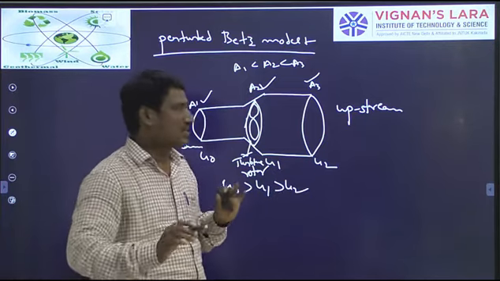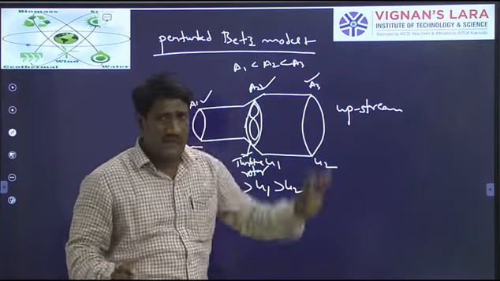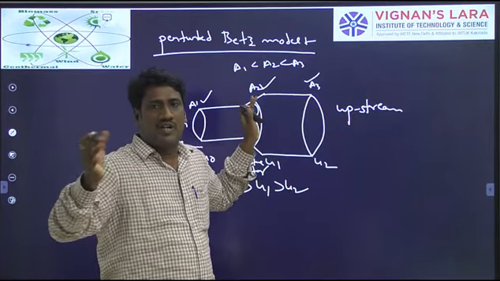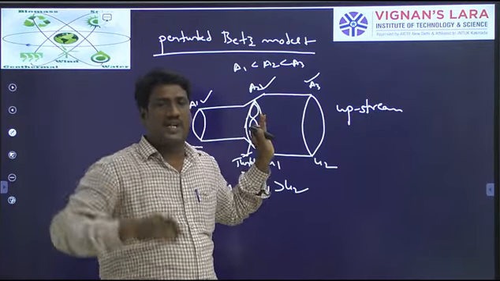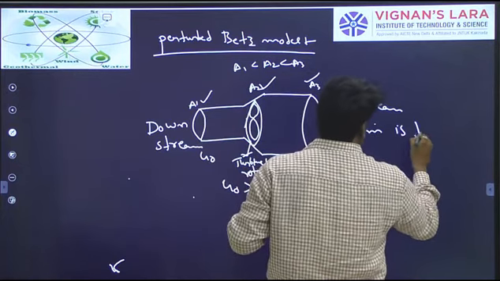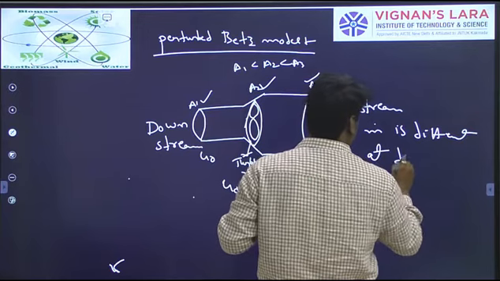In the case of the unperturbed wind model, mass flow rate is the same, whereas in the perturbed wind model, areas keep on changing. In that case, mass flow rate is different at different places.